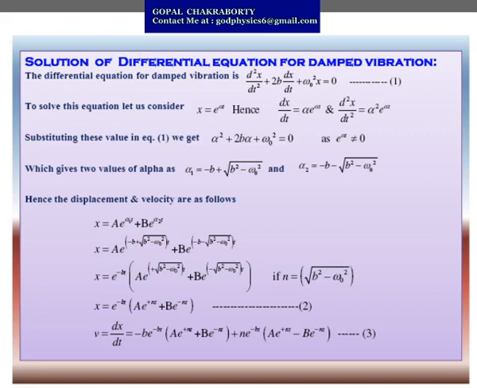So our complete solution is x equals a e to the power alpha 1 t plus b e to the power alpha 2 t. Alpha 1 and alpha 2 are already calculated, but the constants a and b are unknown.